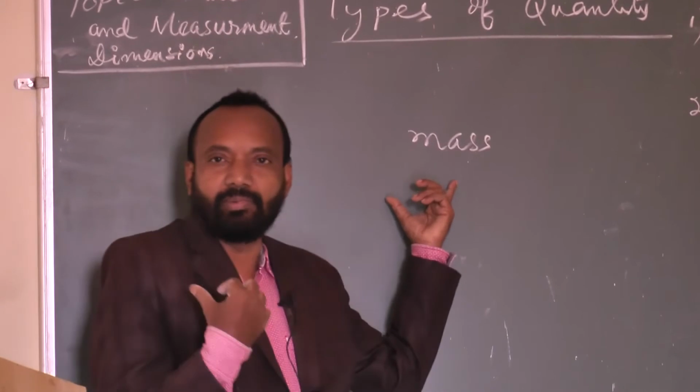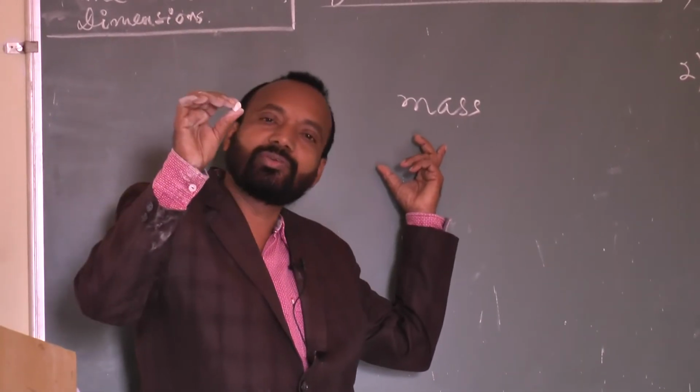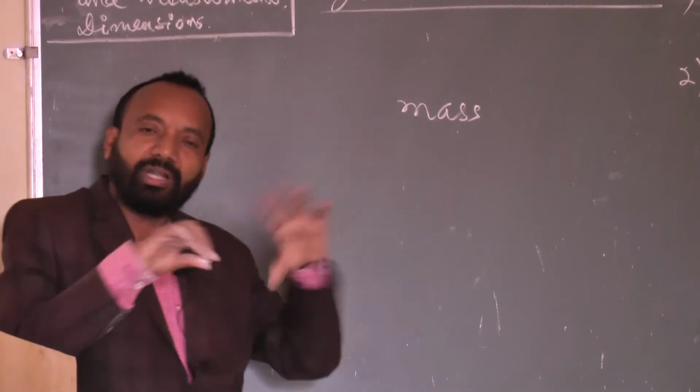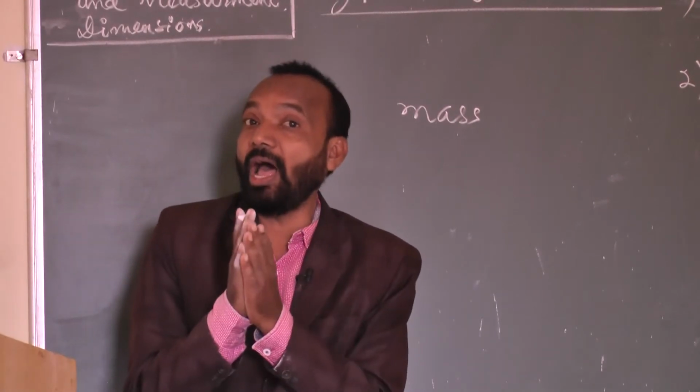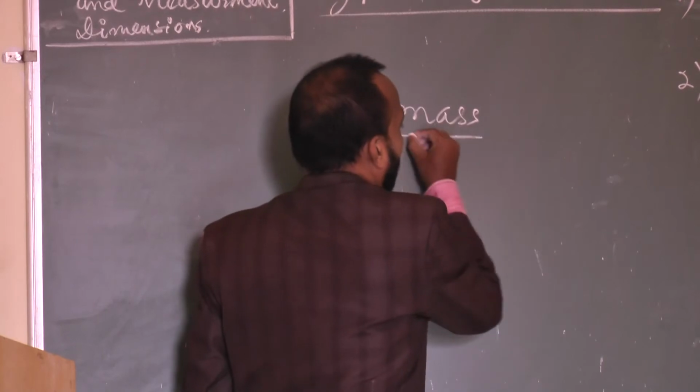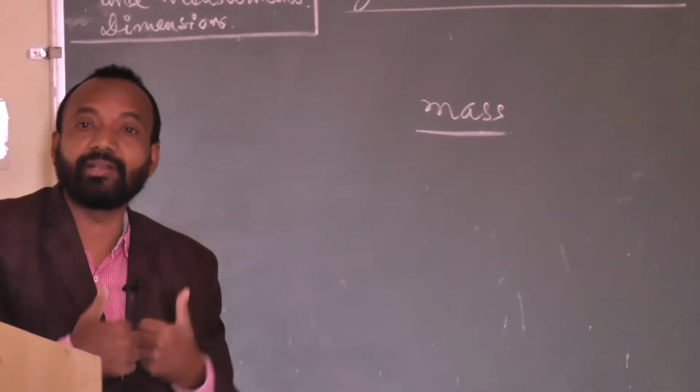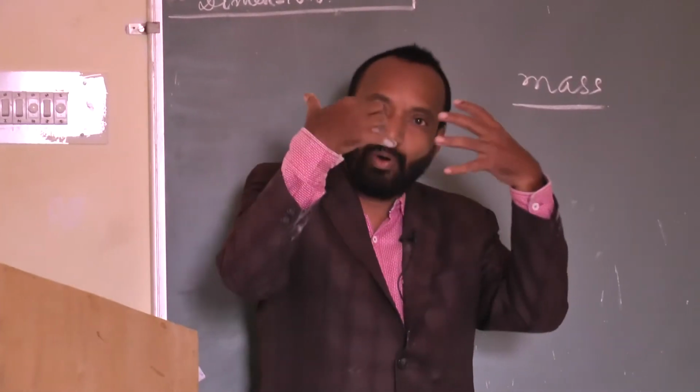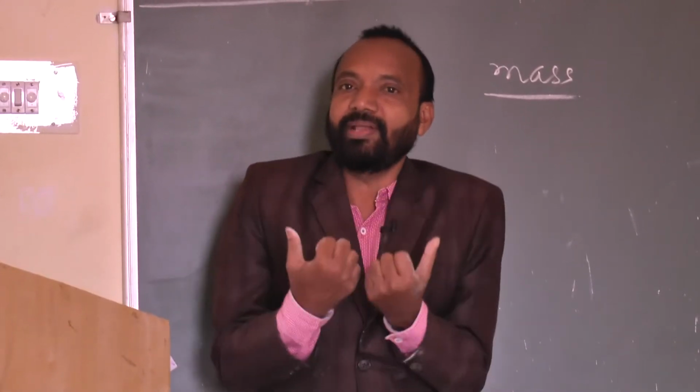Each and every body has mass. I have also mass, the duster also has mass, the chalk piece also has mass. Whatever things are around you, all have masses. Mass means what? Any quantity of matter contained in a body. Whatever the amount of matter contained in my body, that is my mass.